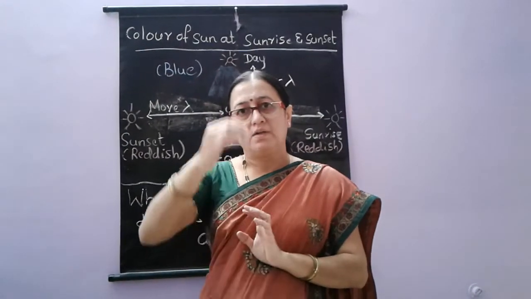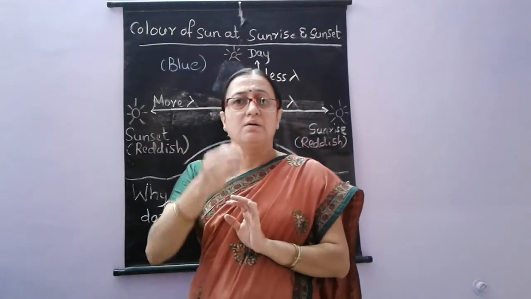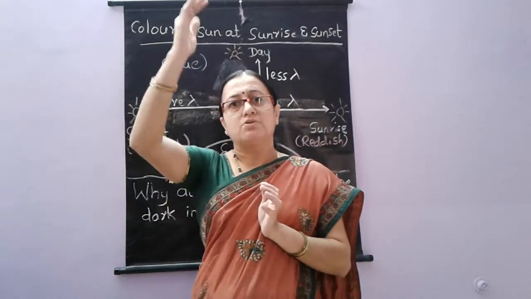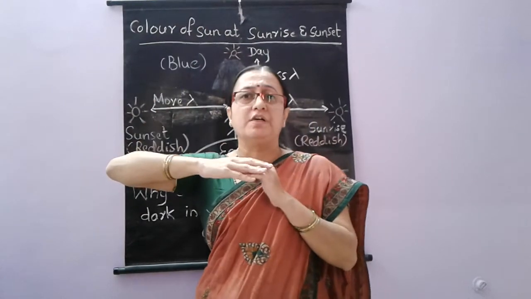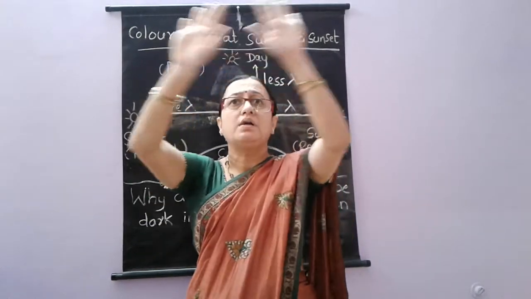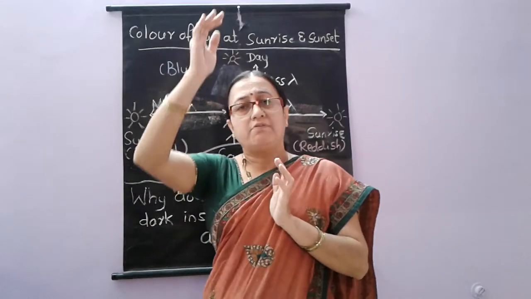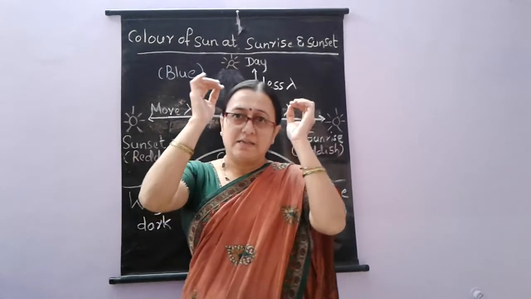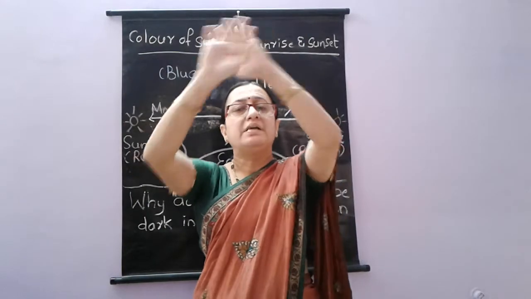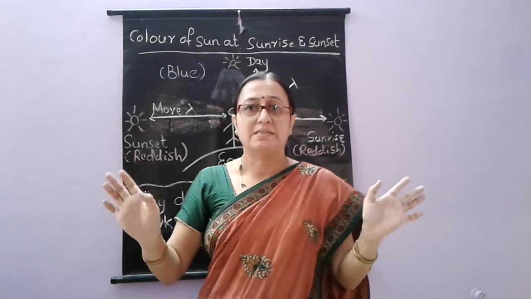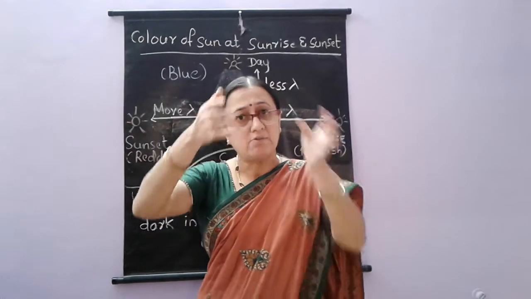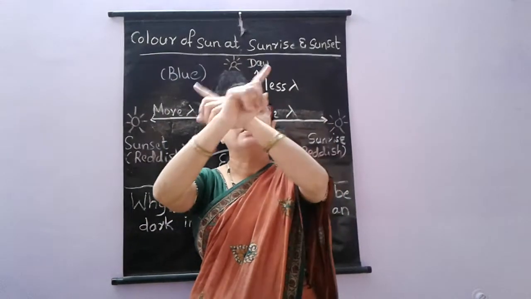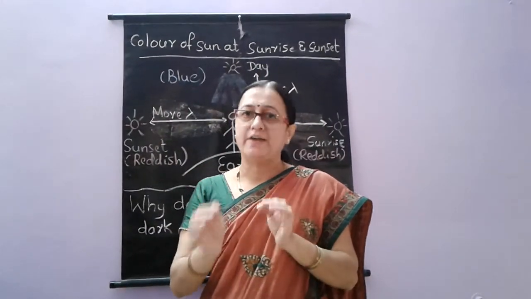Why is it so? At the beginning of the session I told you, scattering takes place whenever there is a medium. When we cross the levels of the atmosphere, there is no medium present there. It's a total vacuum. Light will pass through the vacuum, but it will not scatter there, because for scattering of light there has to be some medium. Light scatters once it enters the atmosphere. That is why for astronauts the sky appears dark, because no scattering of light takes place in space.